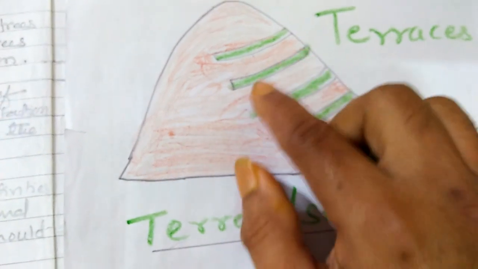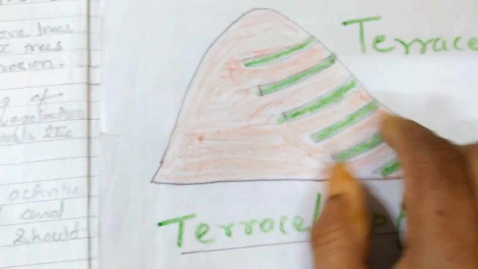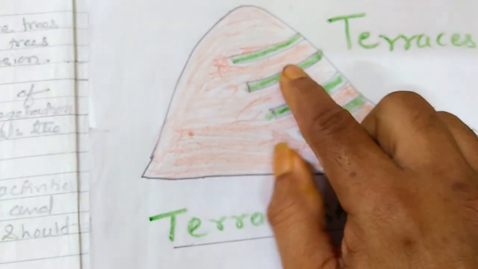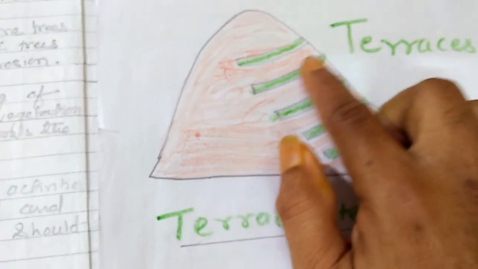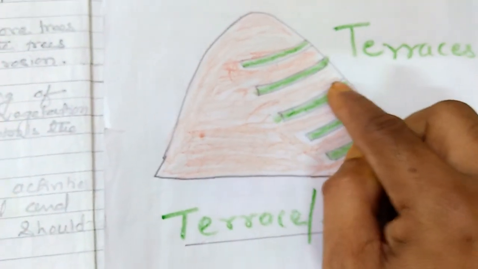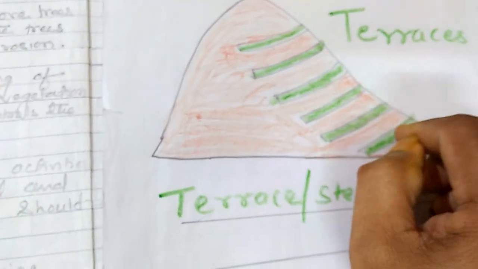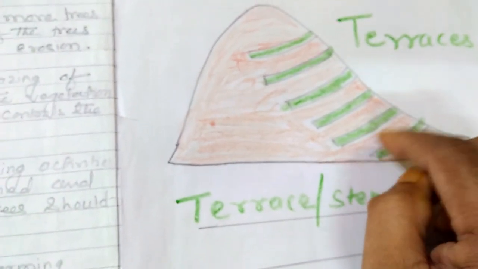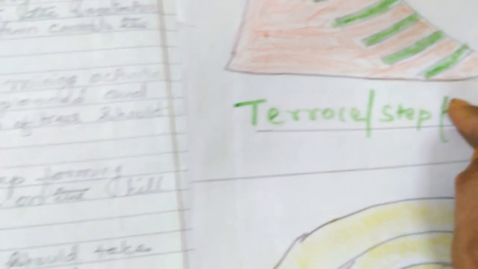The steps have been made, and water slides down the steps, in which the speed of the water is reduced. Thus, erosional capacity of the running water is reduced. And at the border of the steps, grasses are also planted, which also minimizes the soil erosion. So this is helping to minimize the soil erosion, that is terrace farming or step farming.